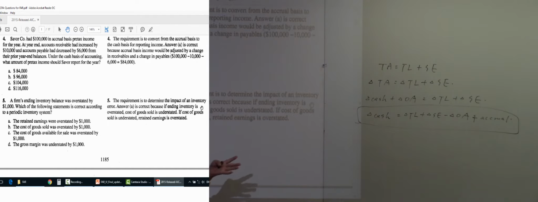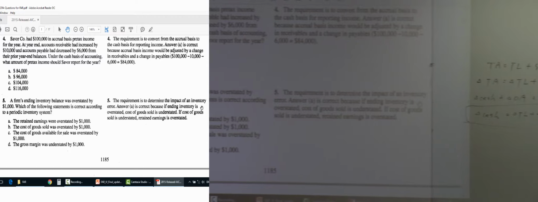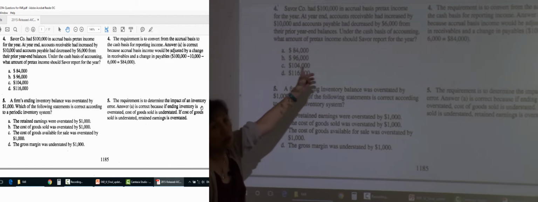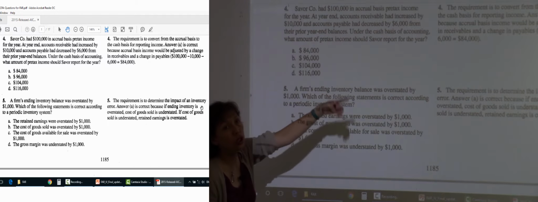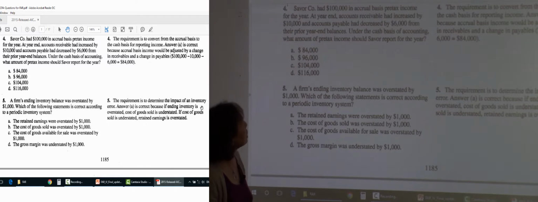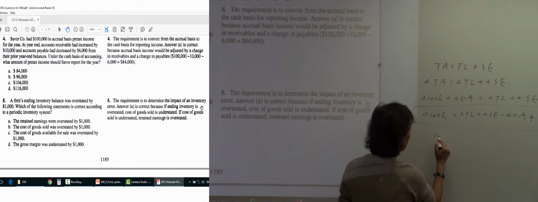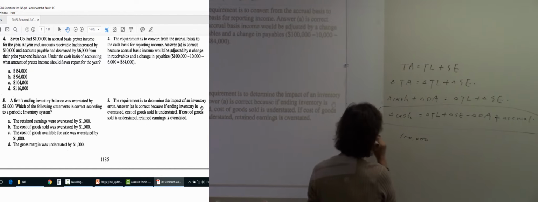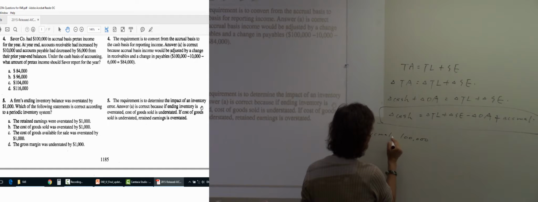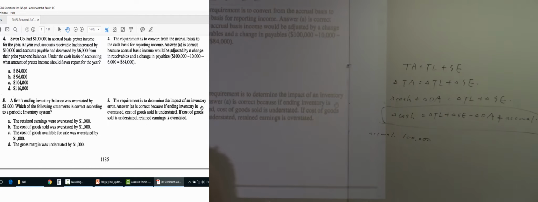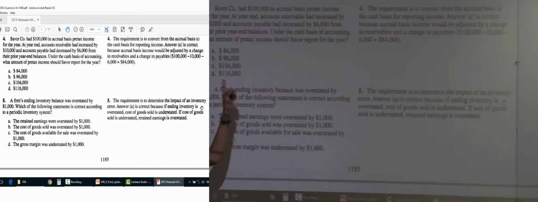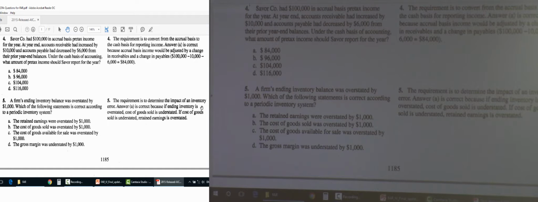After you have the expanded equation ready, we just enter the information given by the question. First, the accrual amount is 100,000, so that's the first item we start with. It says that at year end, accounts receivable had increased by 10,000.